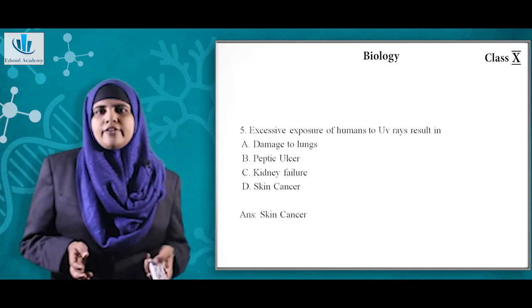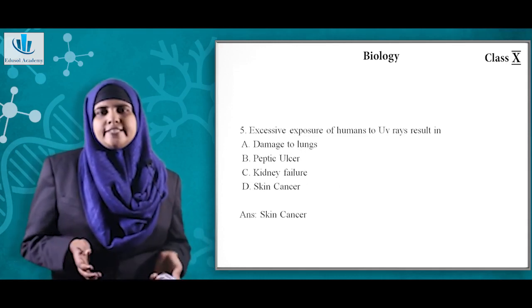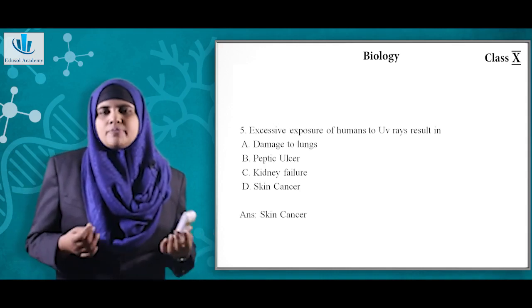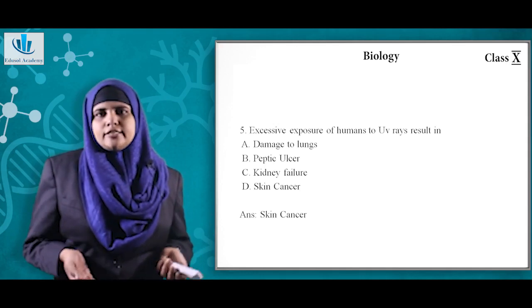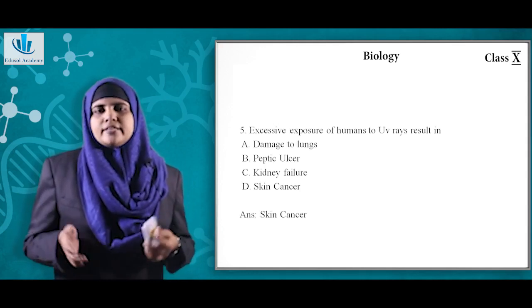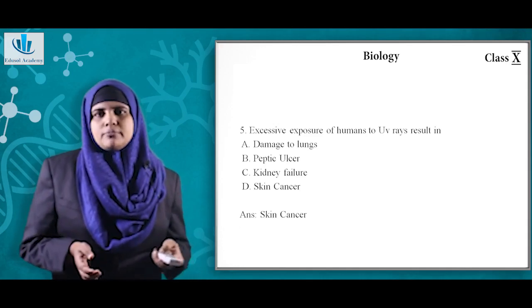Question number 5, excess exposure of humans to UV rays results in A, damage to lungs, B, peptic ulcer, C, kidney failure, and D, skin cancer. So the UV component can affect your skin mainly and also the immune system.